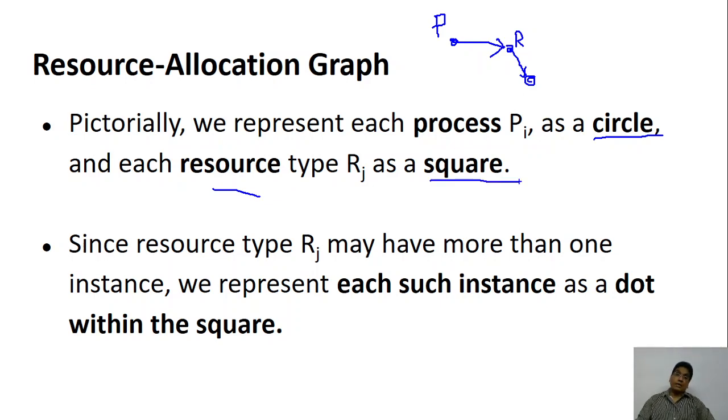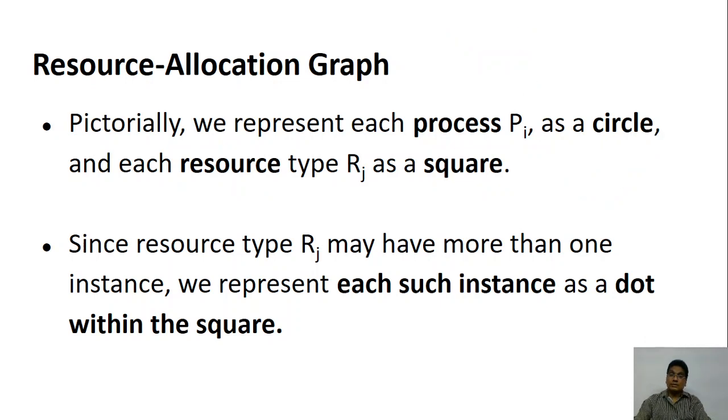Now again, a resource may contain many instances. I told you that there can be the same type of printers available. So every instance is represented by a small dot inside the resource. Remember, resources are represented by square, and every instance, now there are four instances. If you find four dots inside this square, that means there are four instances.